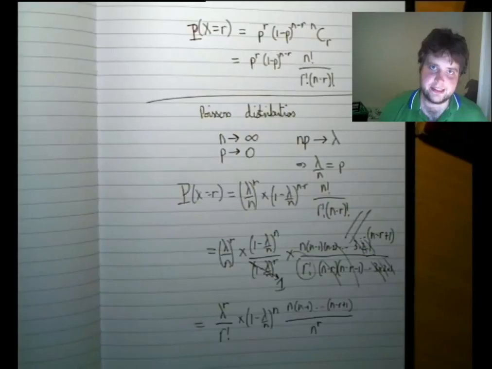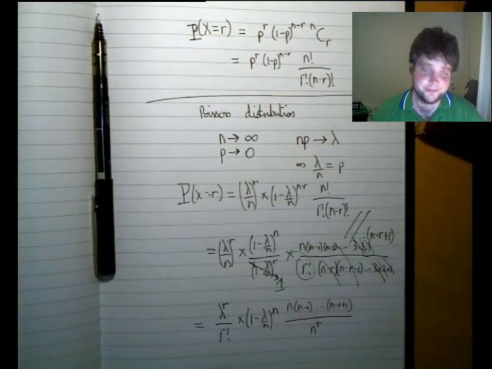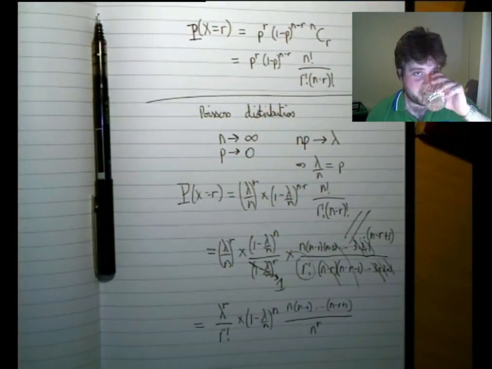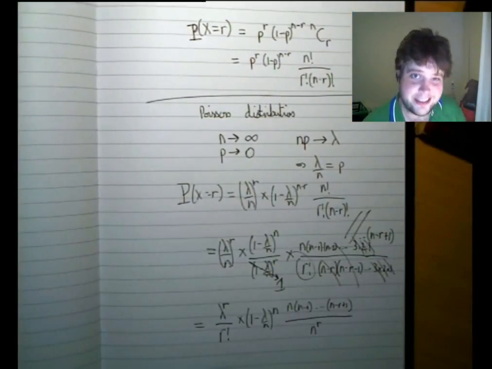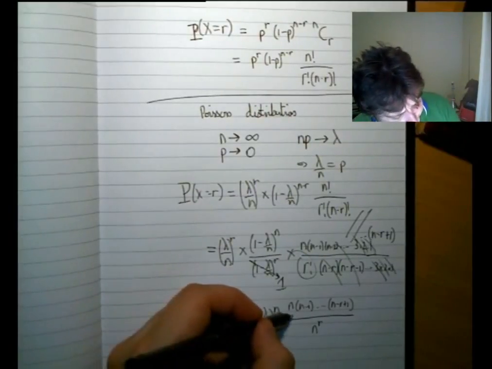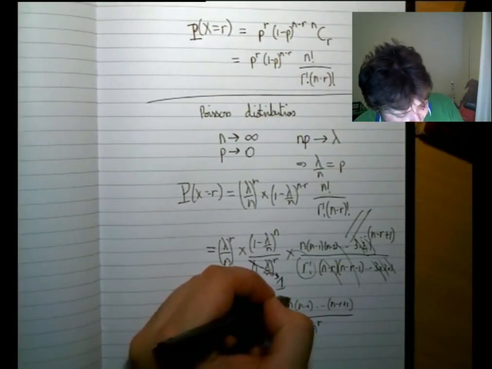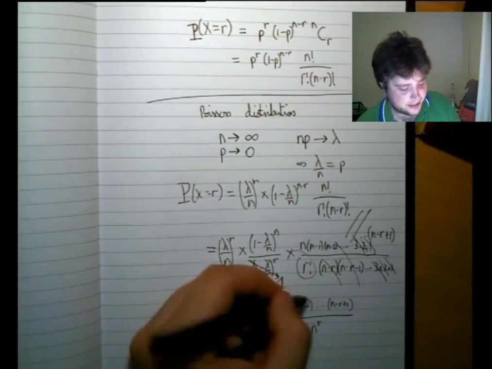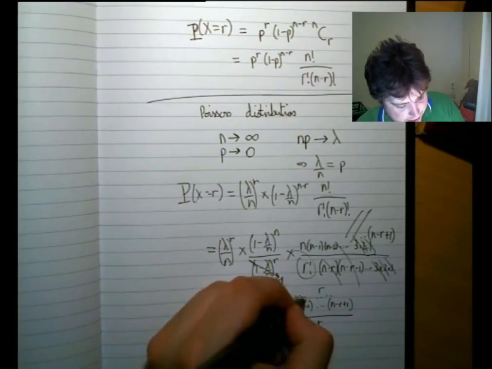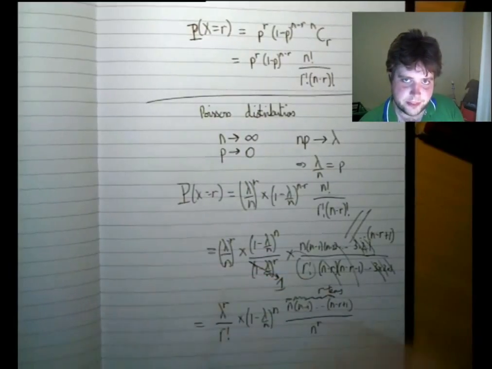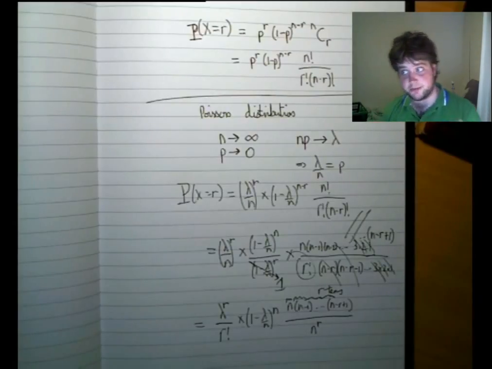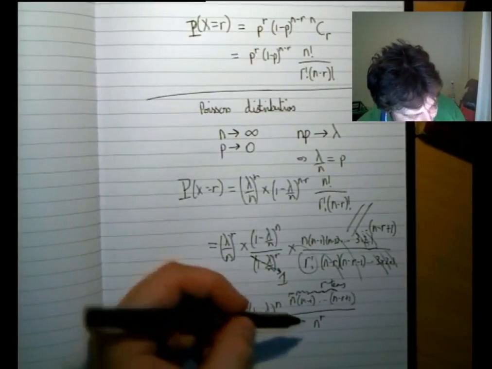Now this is where things start to get a bit sketchy, and because I'm not actually a mathematician, and I like to have a drink, don't take any of this as rigorous, but I'm going to convince you that in this series here, going from n down to n minus r plus 1, there are r terms. It's not that hard to puzzle out that there are r terms in that product, not a series.